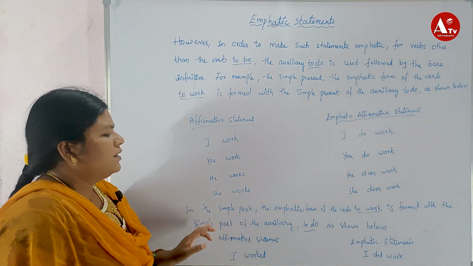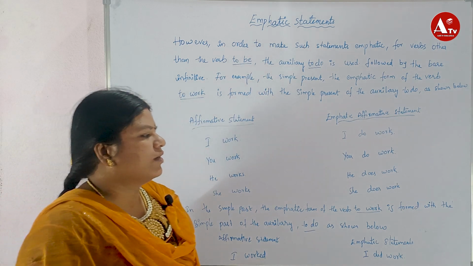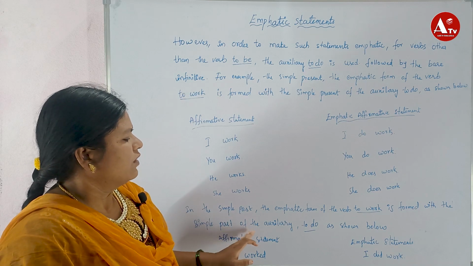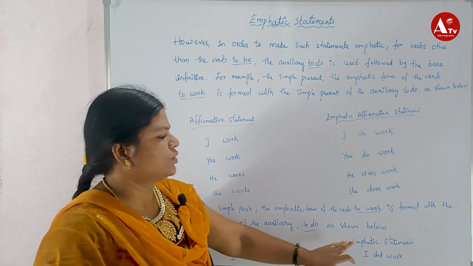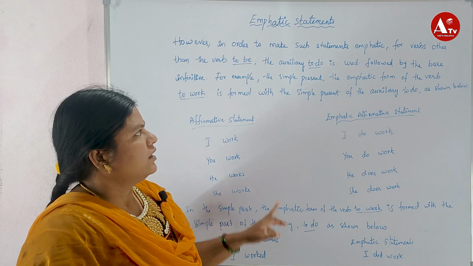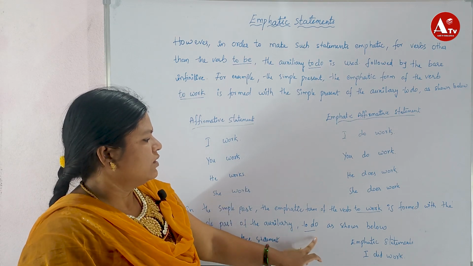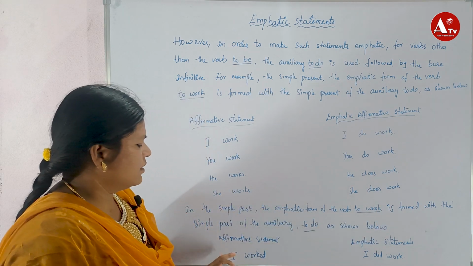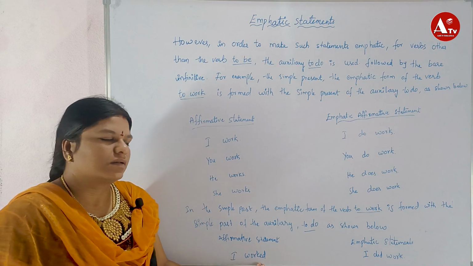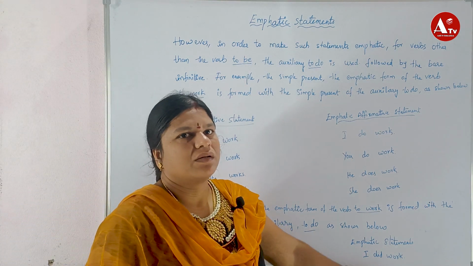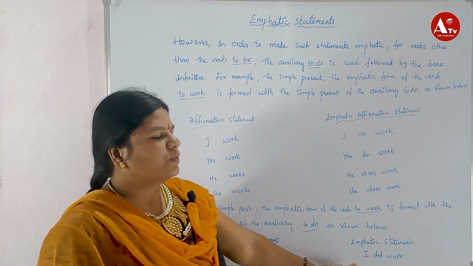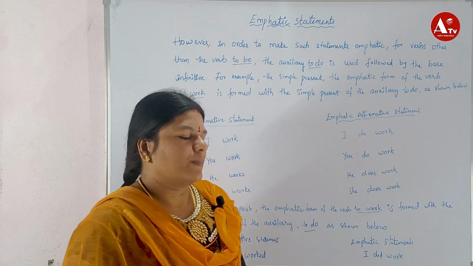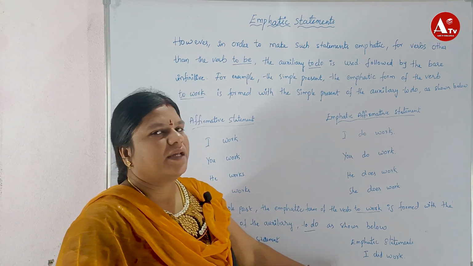In the simple past, the emphatic form of the verb to work is formed with the simple past of the auxiliary verb to do. Wherever the simple present tense is there, to do is used. When it comes to simple past, it changes to did. For example, I worked, I did work. You worked, you did work. We worked, we did work. They worked, they did work.